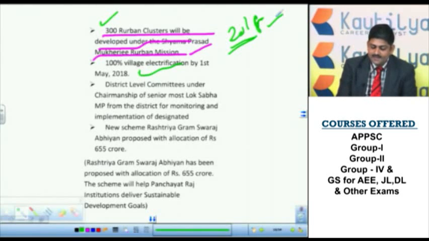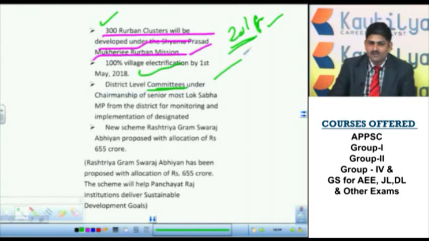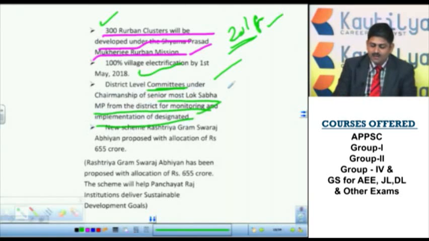Now district level committees, this is a new proposal in the 2016-17 budget. District level committees under the chairmanship of the senior most Lok Sabha MP from the districts for monitoring implementation. In order to implement this, a new scheme was proposed.